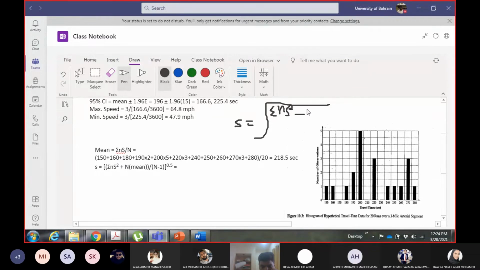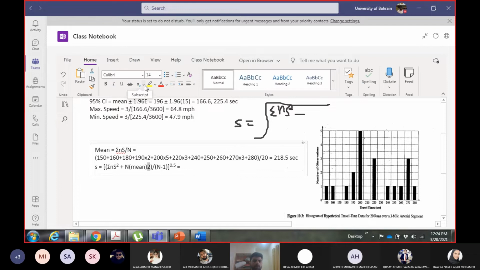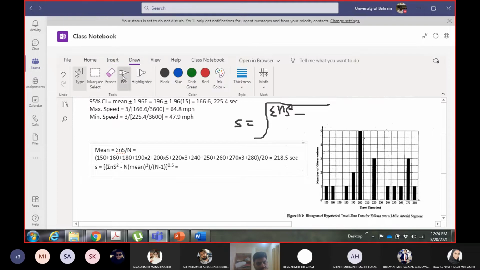Okay, sorry, yeah, I made a mistake, sorry. It is minus, and this is mean square. So there's a problem with the equation here. Yeah, now calculated. So summation of n squared minus capital N into x bar square. 38.3.